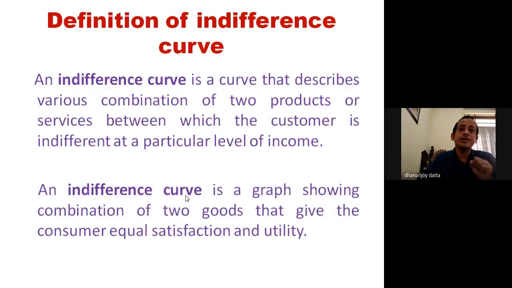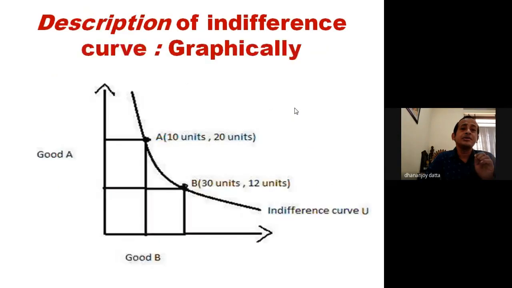Again we'll move to the concept. An indifference curve is a curve that describes various combinations of two products or services between which the customer is indifferent at a particular level of income. How much satisfaction will be given to the customer? The same satisfaction will be given by these combinations.